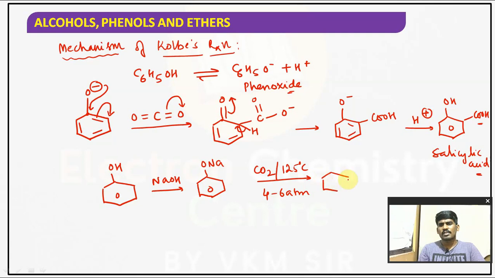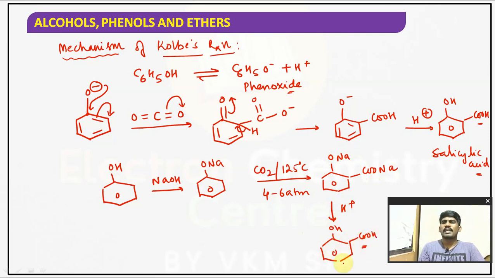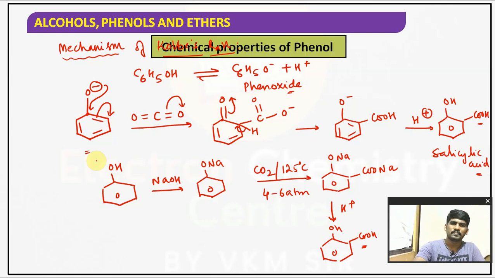So ONa and COONa will be formed, or COO minus, followed by acidification. It gives you OH COOH. This is the reaction you have to write in board examinations, and this is the mechanism we have given. Is it clear for you? Hope you understand. So this is the way to write the mechanism.